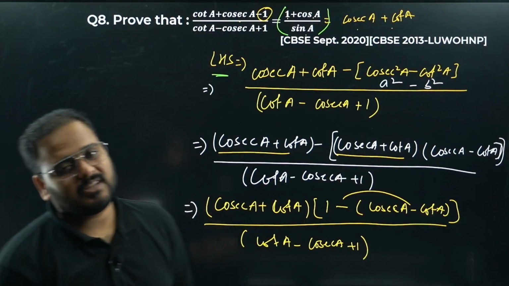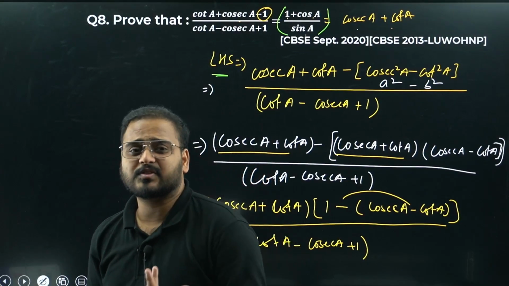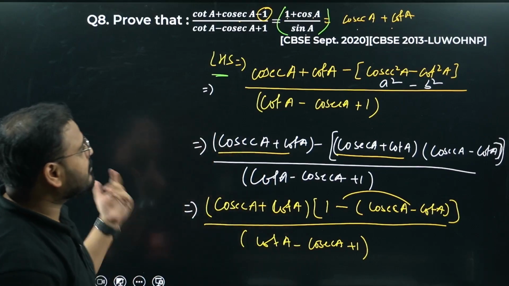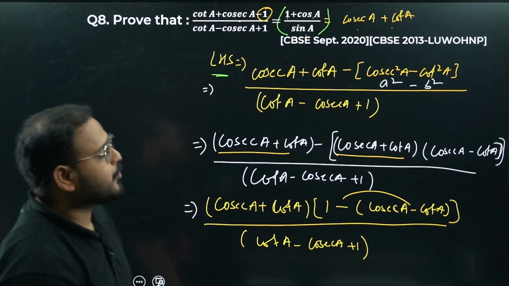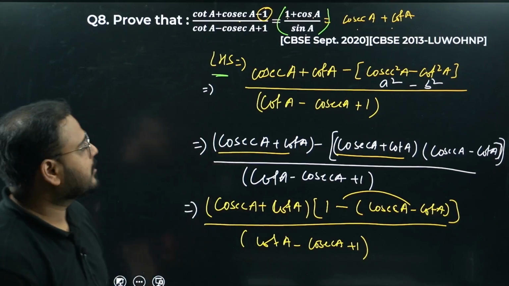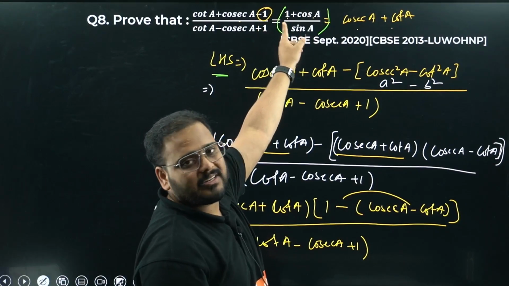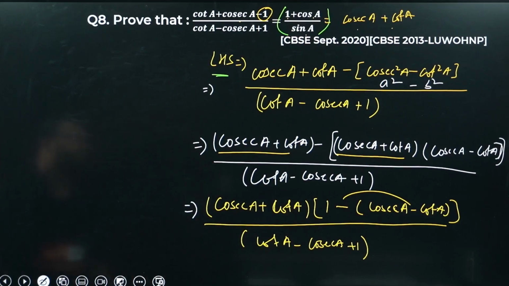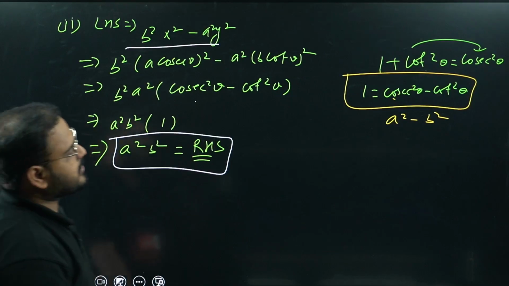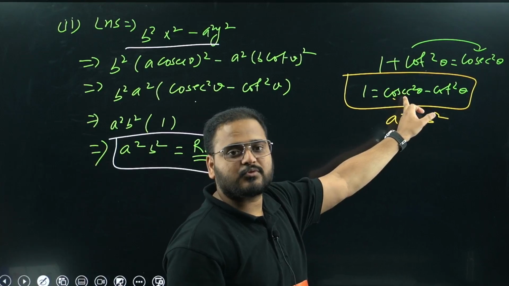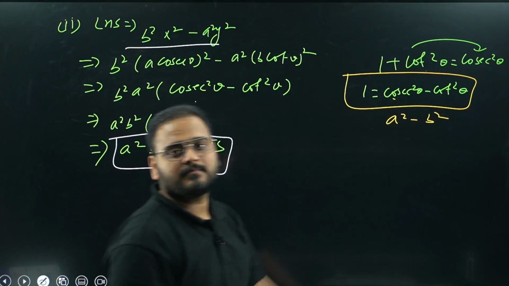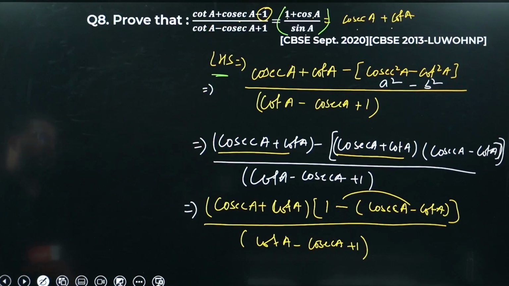It's a very good question. In NCERT it's there. If it comes in the examination, I will rate your paper very well. Please have a look. Simply, we had to substitute the third identity in 1. How, sir? From here: cosec square minus cot square is 1. Is it clear? Have a look.